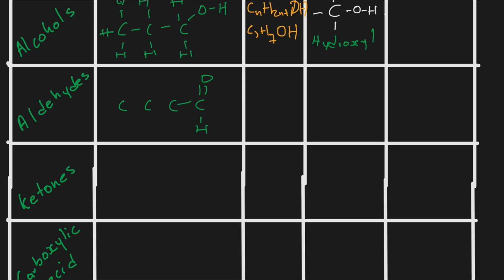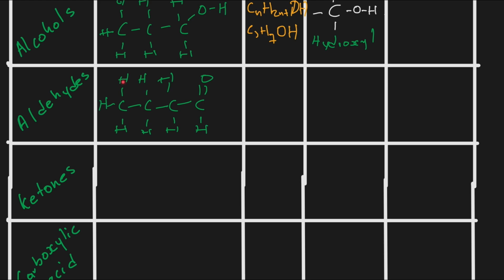If this happens, we're going to say this type of organic molecule belongs to what we call aldehydes. Because aldehydes have, on the first or on the last carbon, a double bond oxygen. So remember, it must be on the first or on the last.